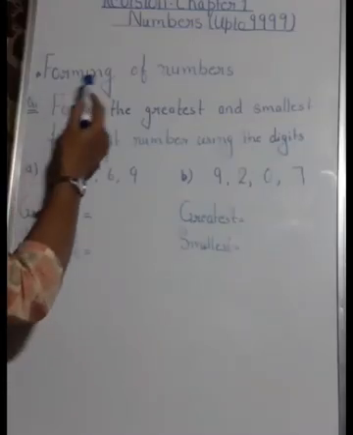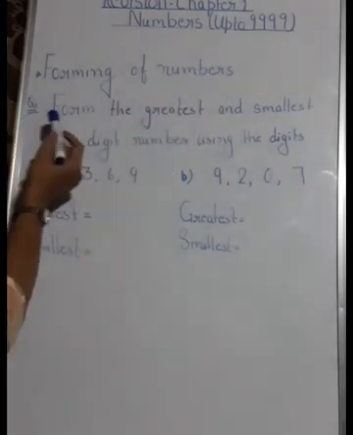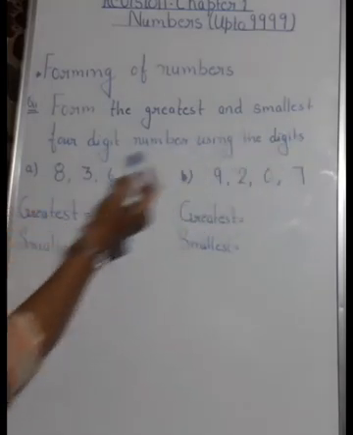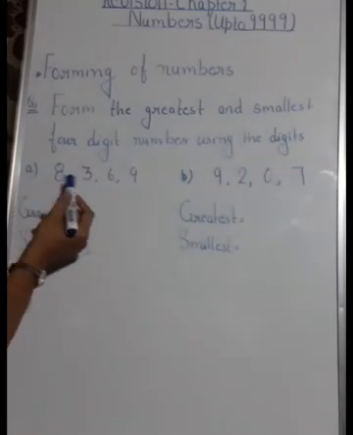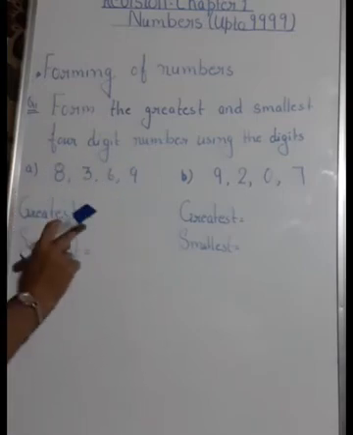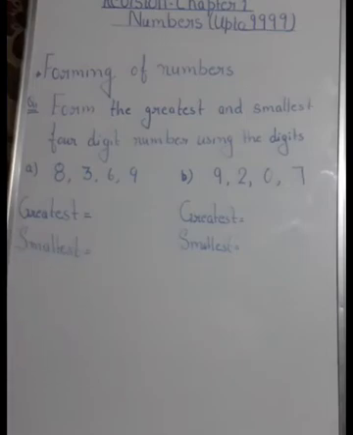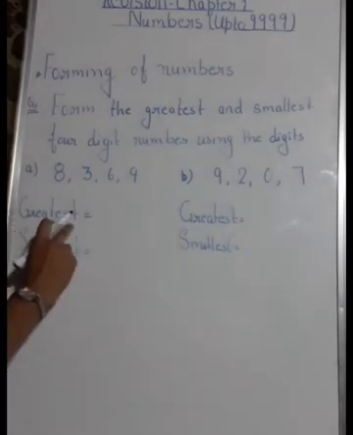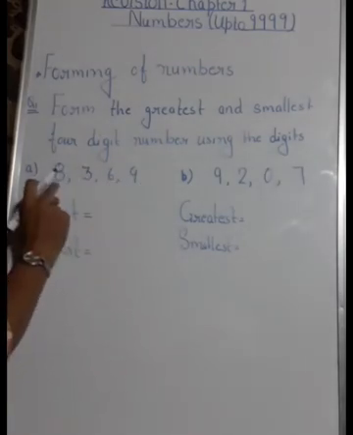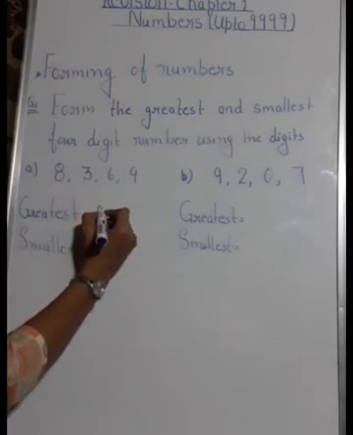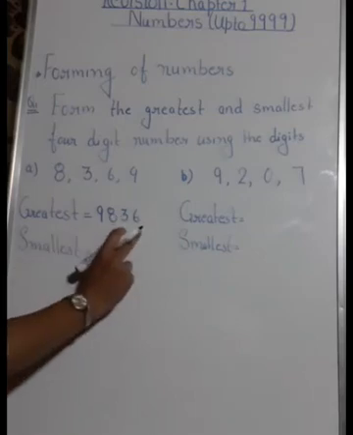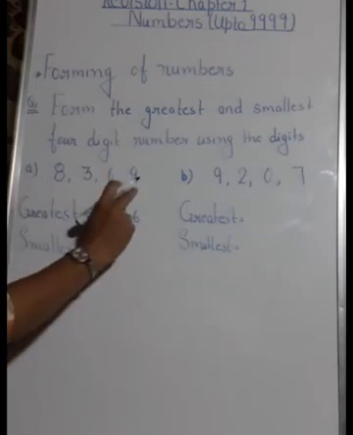Now next we are having forming of numbers. So your first question is form the greatest and the smallest 4-digit number using the digits. A part is 8, 3, 6, 9. So you have to use these digits and you have to form one greatest and one smallest number. It's very simple that when you have to form the greatest, arrange them in descending order. It means bigger to smaller. So which one is the greatest among them? 9, then 8, then 3 and then 6. So this is the greatest number that can be formed using these digits.